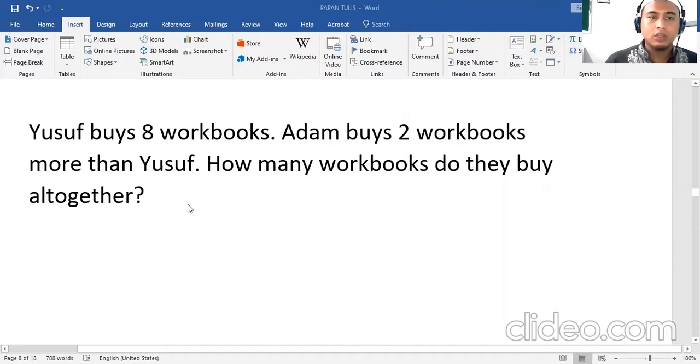Pertanyaannya adalah soal cerita. Okay, first, Yusuf buys 8 workbooks. Adam buys 2 workbooks more than Yusuf. How many workbooks do they buy altogether? My beloved kids, when you answer this question, make sure that you open your notebook so that you can jot down and take a note first, because it is difficult enough to figure out. So you need a paper. Okay, let's answer.